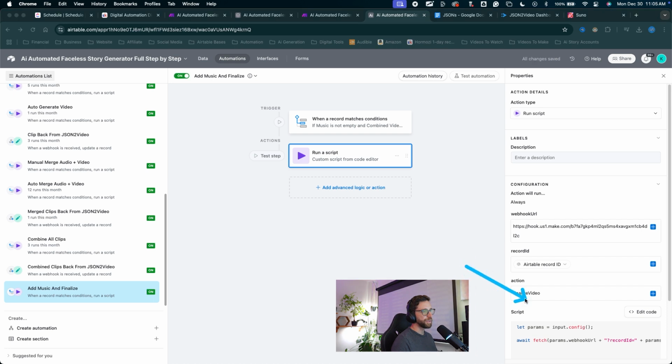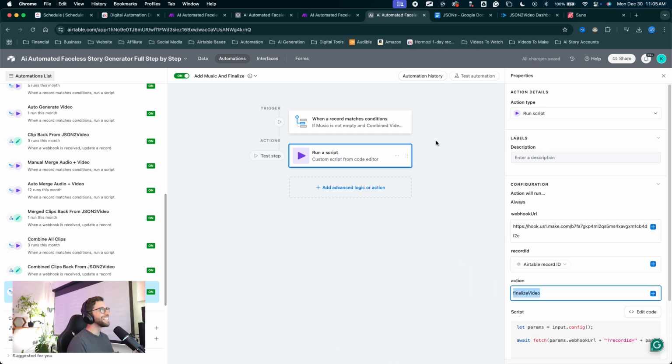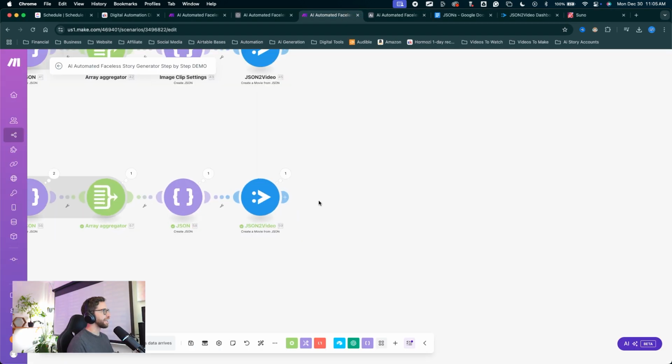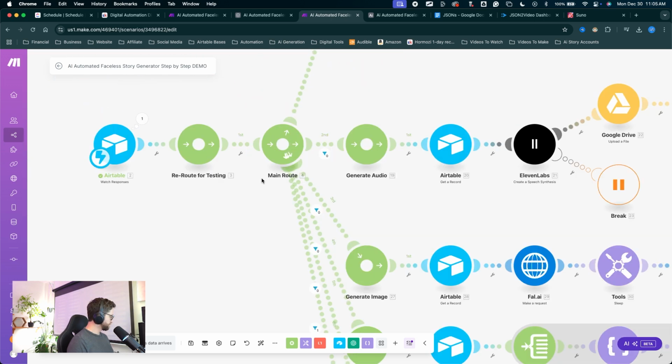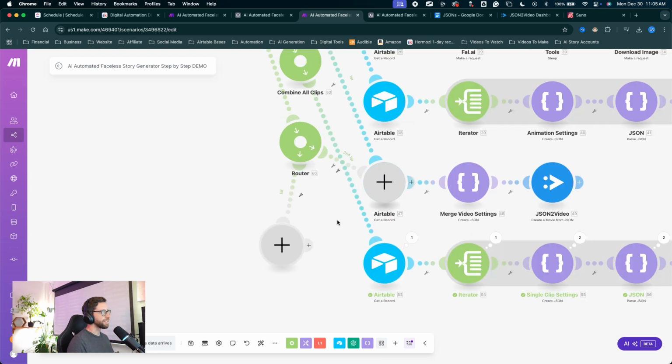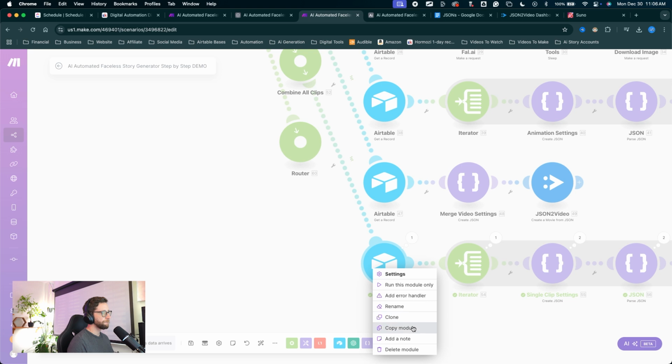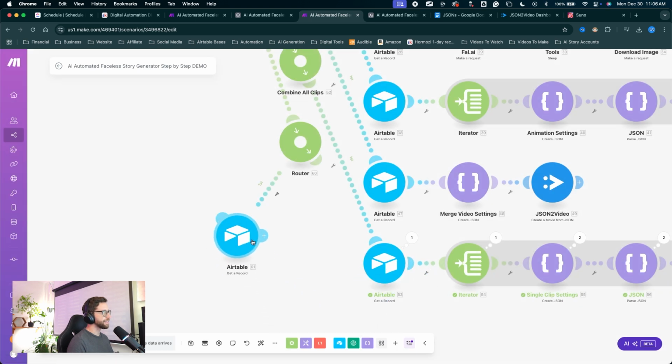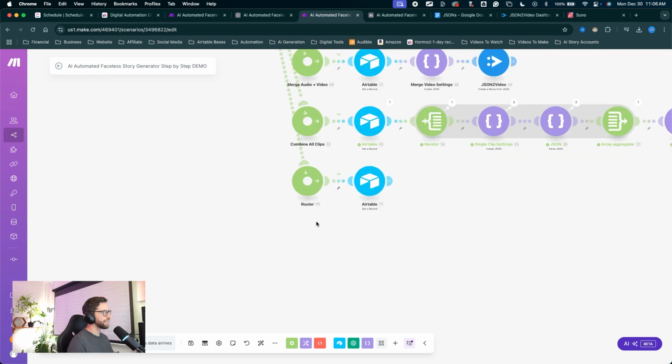One more time, I'll copy this variable, come into Make, and we'll create our next automation chain here. I'll click the plus on the main route. This will create a new module. I'll click on the big plus, create a router. I'll delete both of these default routes. Right click on this module to clone it and stick it to our new router. Come down, hit the auto align button, and we've got our last route down here.